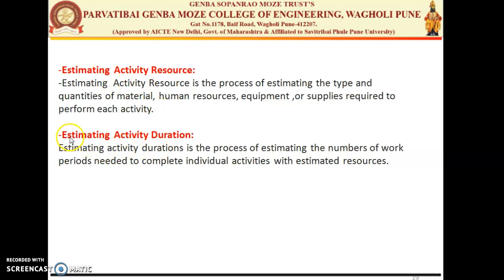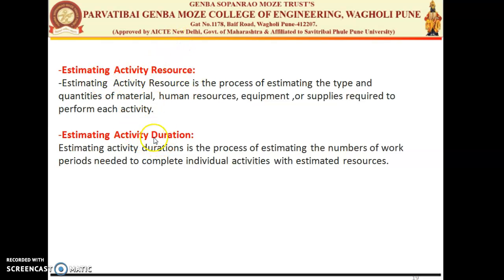Now, estimating the activity duration is the process of estimating the number of work periods needed to complete the individual task, or we can say the individual activity, with the estimated resources. It means the resource required to complete the particular task and the time duration required for the particular task are calculated.